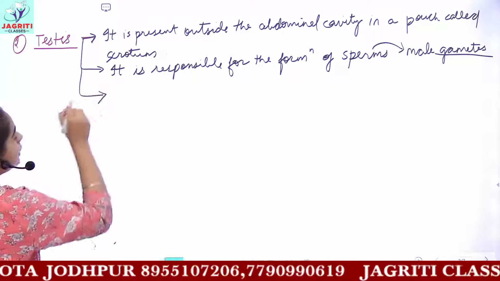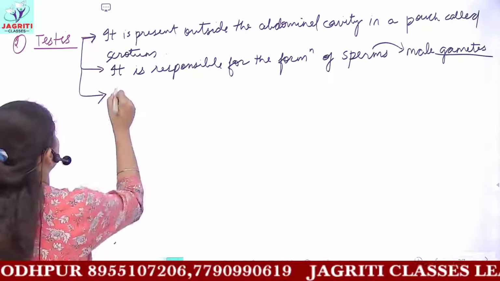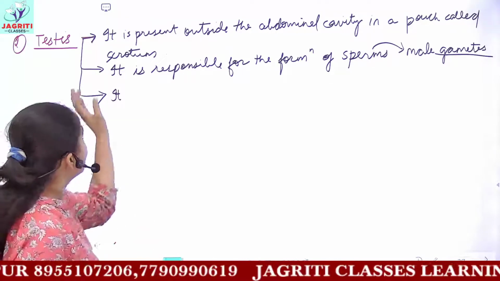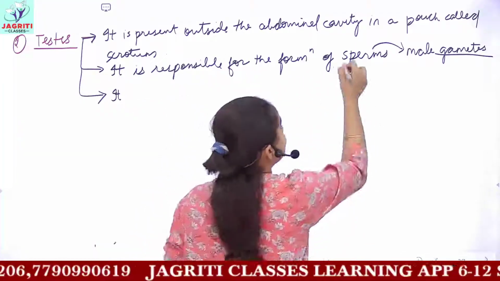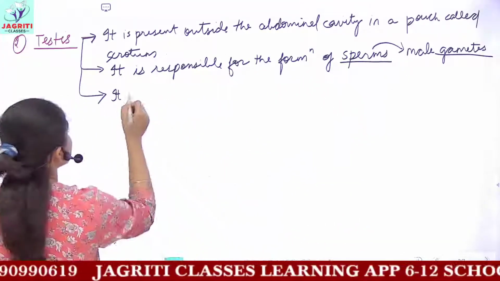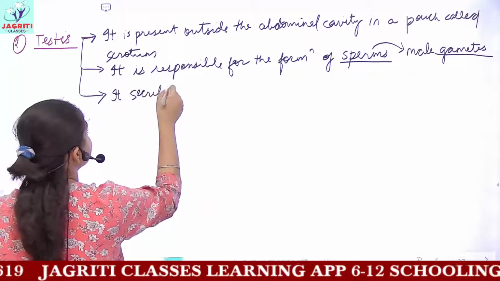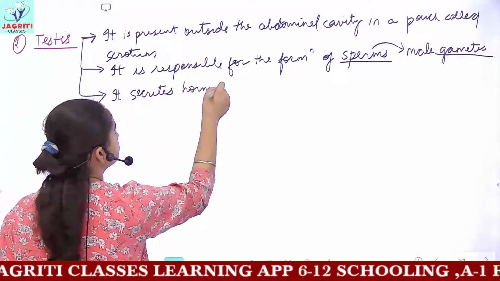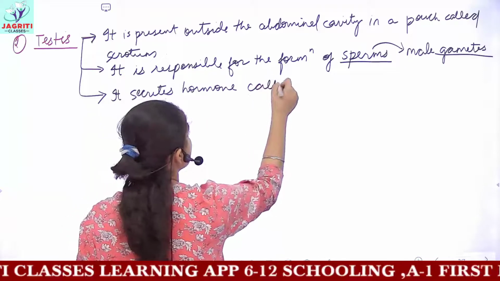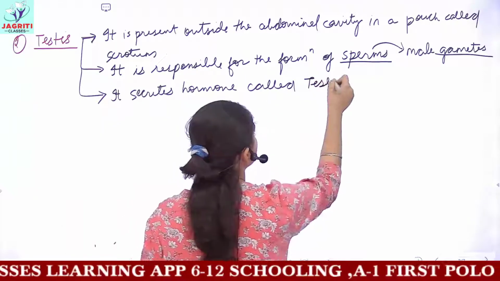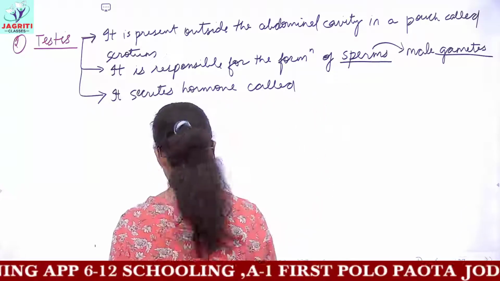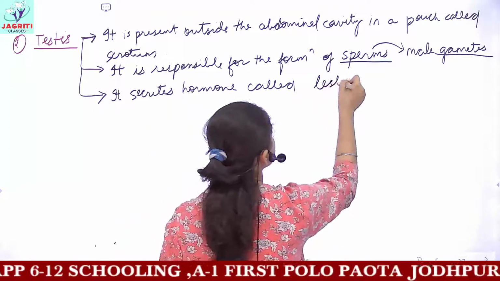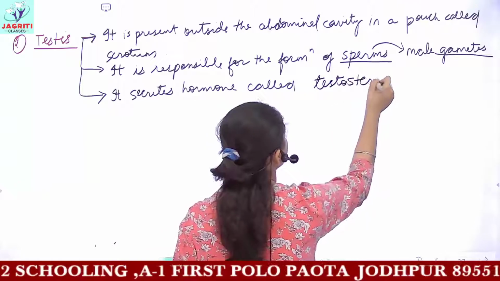The next point in the testis is that it has one more function. One function is that it helps in the production of sperms. The next function is that it secretes a hormone which is known as testosterone.